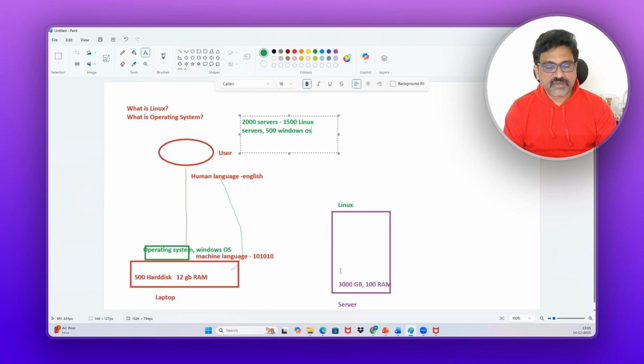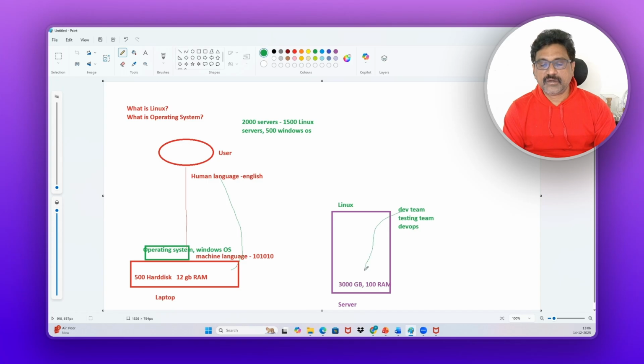Now you know what the major difference between a laptop and a server is. A laptop will be used by you only. If you give it to your friend or your colleague, then it will be easy. So nobody else can use the laptop when you are using it. That means multiple users cannot use it at the same time. But multiple users will be using these servers. Servers can be used by multiple users. That means in your project, there are other teams also. The development team, the testing team, and a DevOps team will be there. A lot of teams will be there. Again, everybody will be using this server.